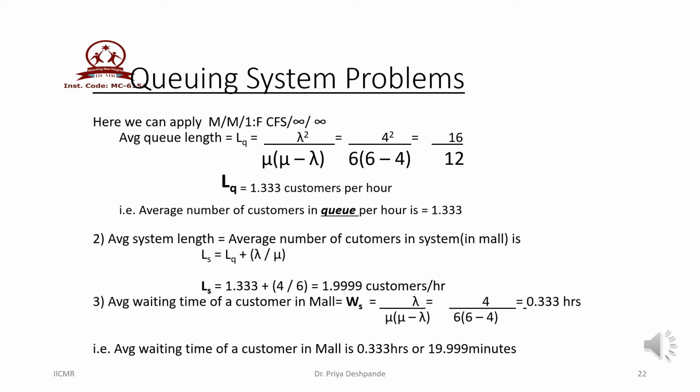The third parameter asked in the problem is the average waiting time of a customer in the mall, which is nothing but WS. WS is calculated as lambda upon mu into mu minus lambda. After substituting the values of mu and lambda, we get WS equal to 0.333 hours. If we convert these hours into minutes, we can say that the average waiting time of a customer in the mall is around 19.999 minutes.